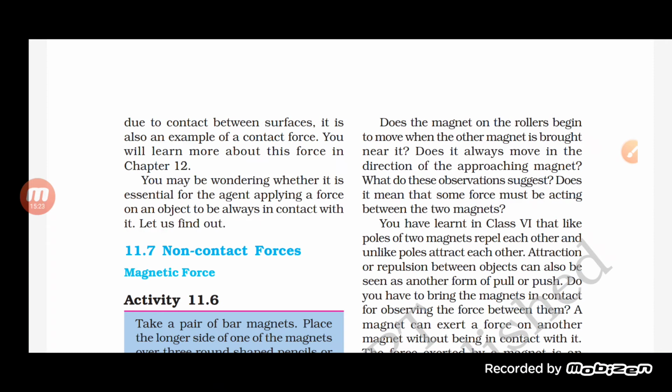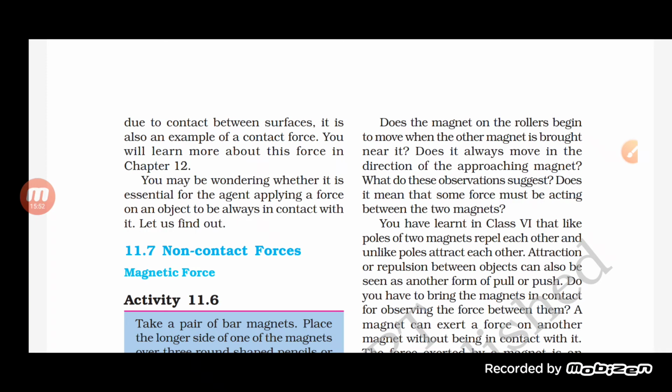Now see here how the force of friction is working. Force of friction works when two objects are in contact with each other, then the frictional force arises. And since the force is acting between two objects which are in contact with each other, that's why it is also an example of a contact force.